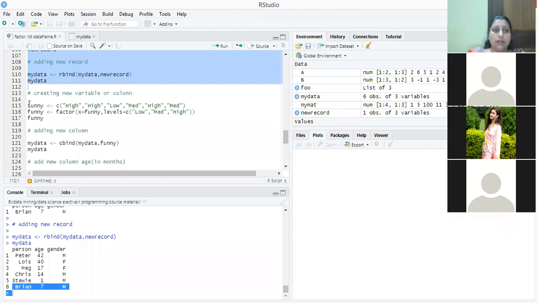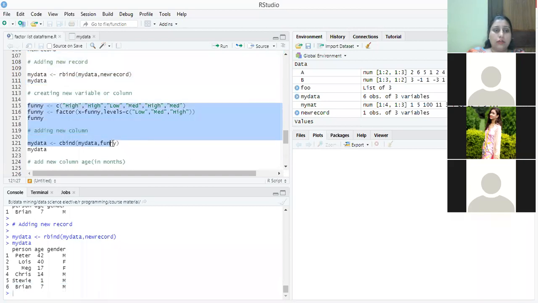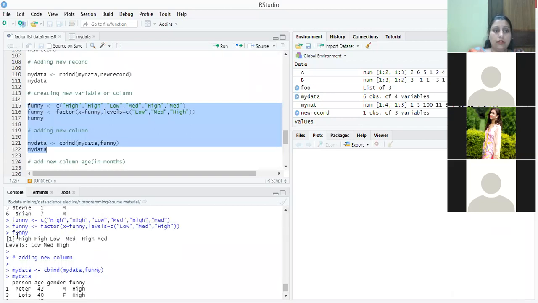Similarly, a new column, funny. First we create a new column and then we add it by using cbind. The new column is funny. It is of which type? It is of vector type, factor type, and the levels of the factor are low, medium and high. Three levels are there.